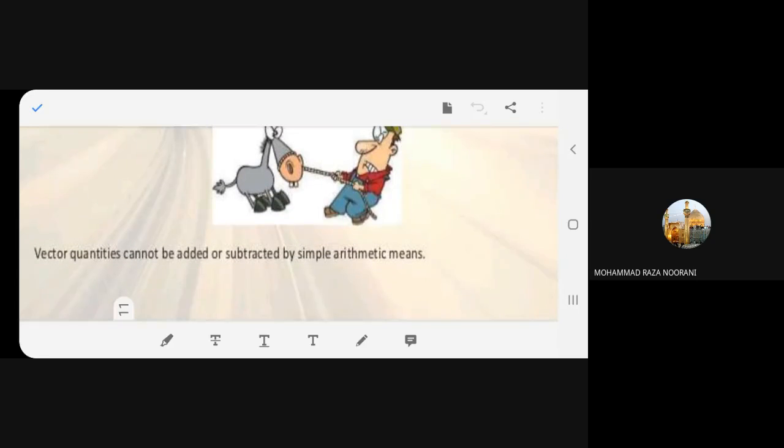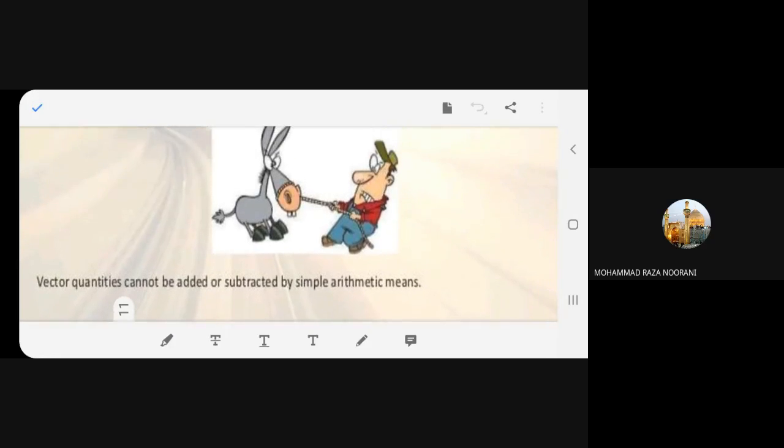Vector quantities cannot be added or subtracted by simple arithmetic means. Now, have you understood the difference between scalar and vector quantities? For scalar, you can use arithmetic means. You can add. In vector quantities, you cannot add or subtract. In scalar quantities, there's the matter, the mass, the quantity. Whereas in vector quantities, we have quantity, no doubt about it, but we need the direction also. This is the difference between scalar and vector.